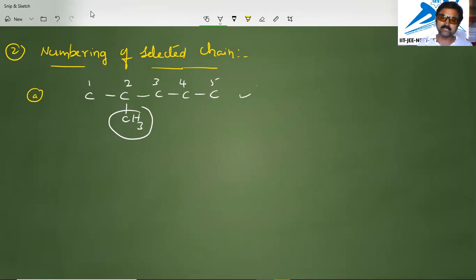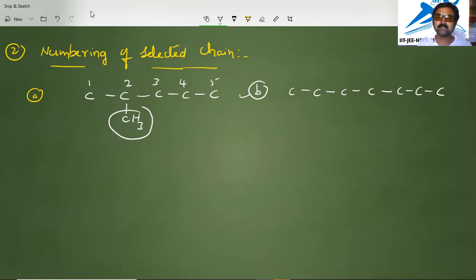Likewise, you have to give the numbering. Coming to another case, if 2 different alkyl groups are attached, not the same type of CH3 but different types of alkyl groups, we know methyl, ethyl, propyl are there as substituents at some positions of this carbon chain at the different ends. Then the lowest number will be given according to alphabetical order. We will take a carbon chain example with 7 carbons, 4, 5, 6, 7 are there.